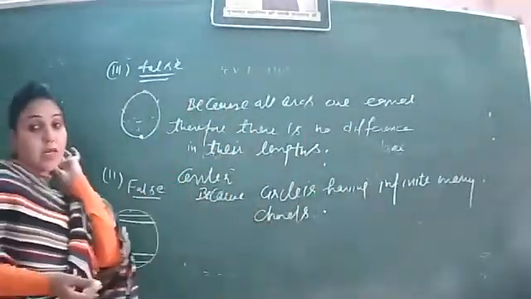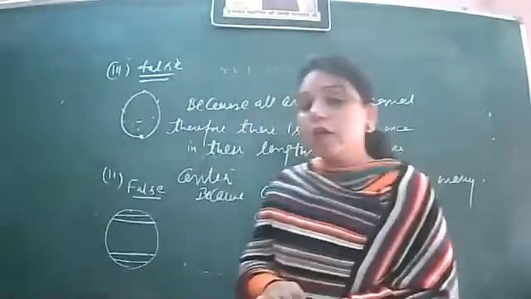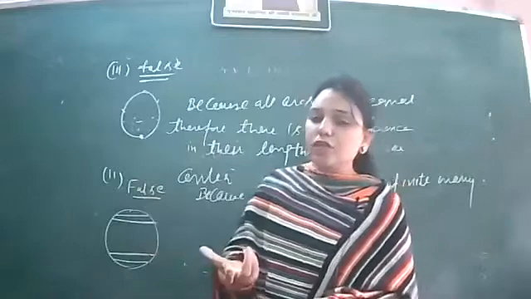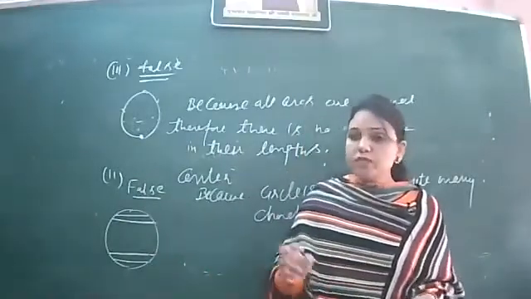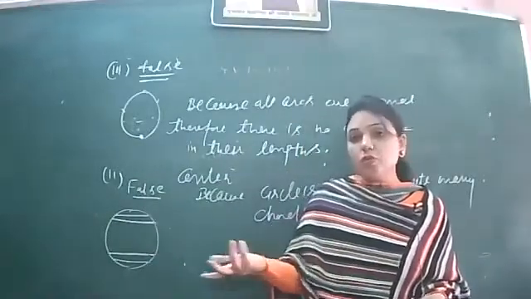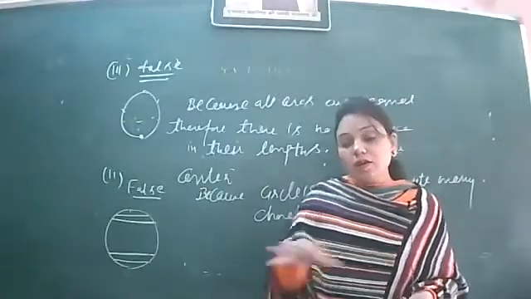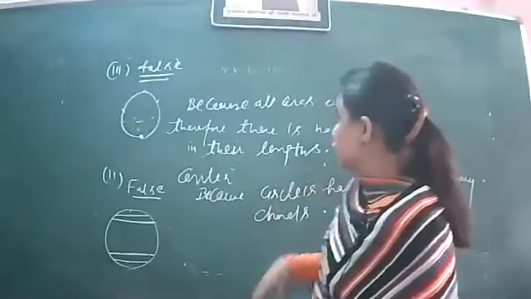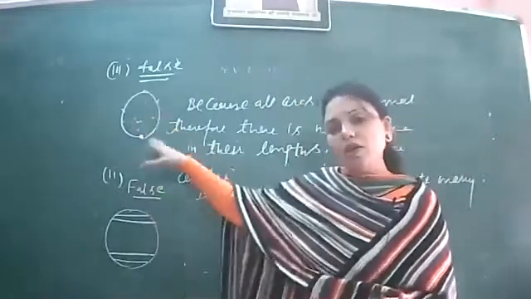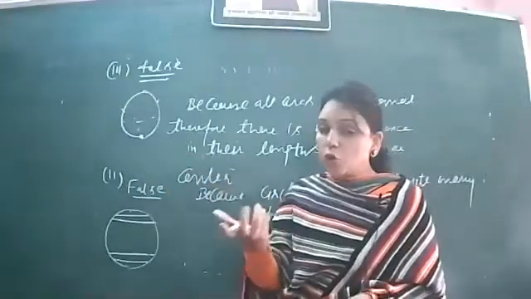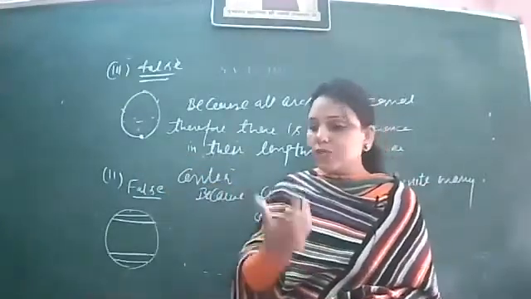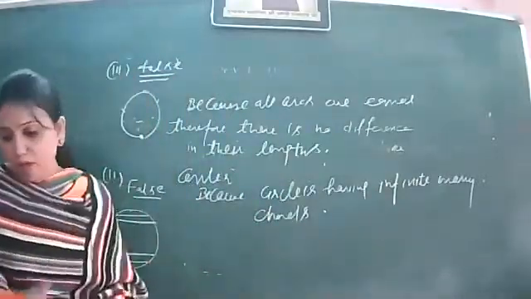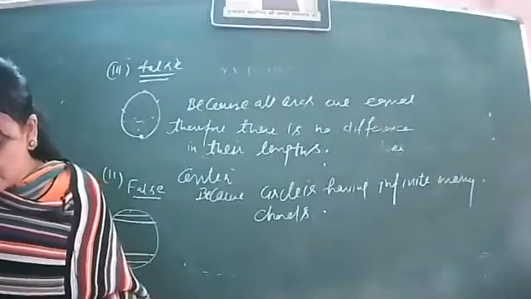If all the arcs are equal, there is no difference in lengths, so how can we detect the major and the minor out of them? As with two people of similar age, how can we say who is elder and who is younger? They will be of equal age, no? They will be called co-aged. Similarly, as we have three equal arcs, there is no difference between the lengths of the arcs. That's why we can't say which is major and which is minor. All arcs will be equal in length.